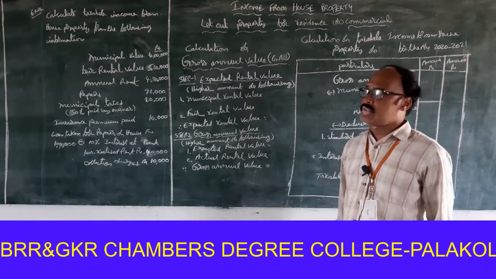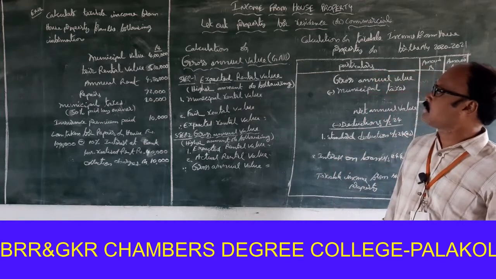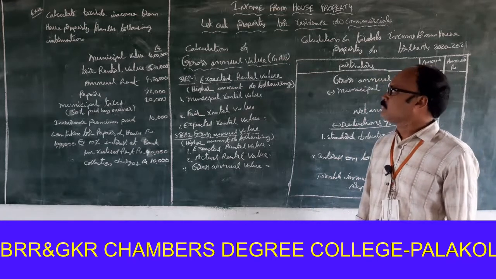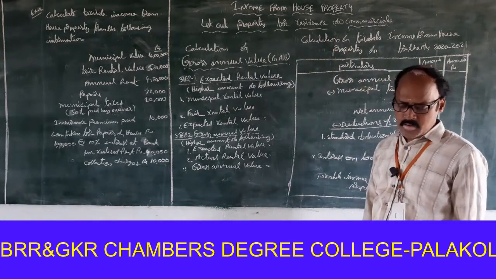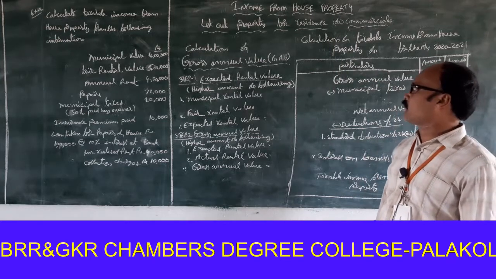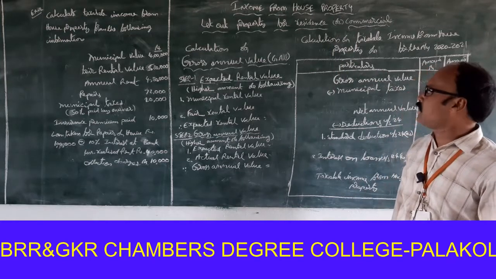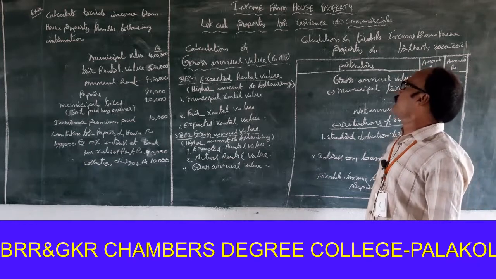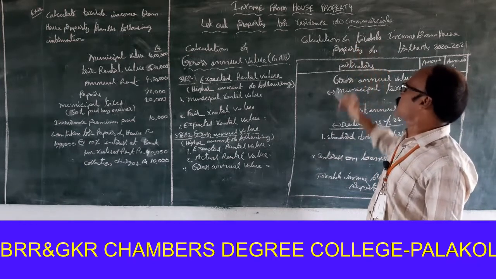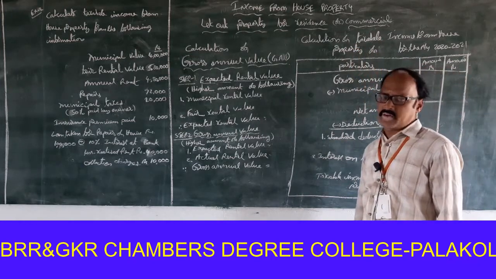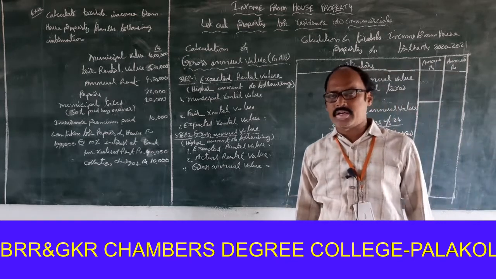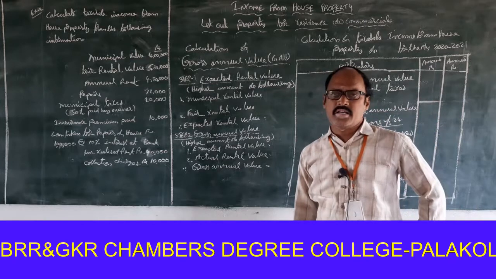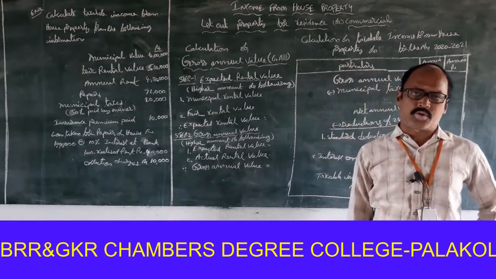Today we are going to discuss a simple problem in income from house property. Income from house property has four categories, as we know very well. First one is let out property for residence or commercial. Second one, self-occupied property. Third one, deemed to let out. Fourth one, partly let out, partly self-occupied.